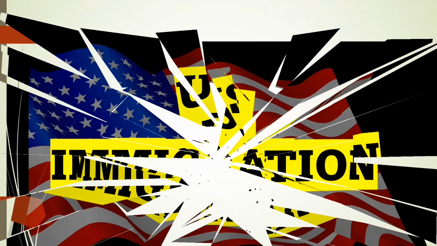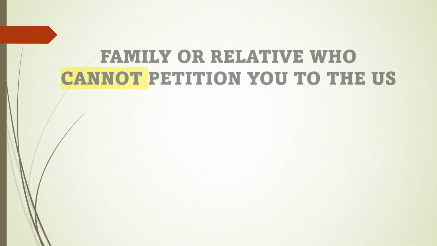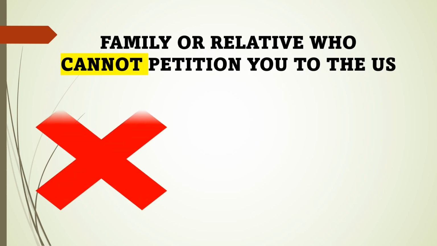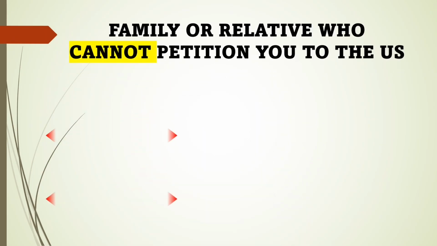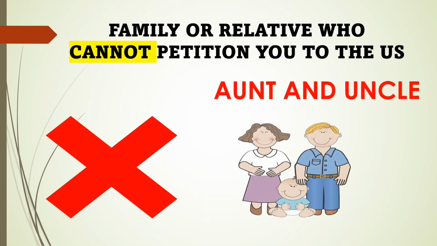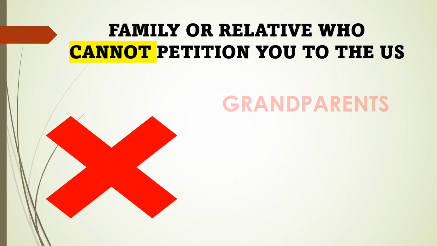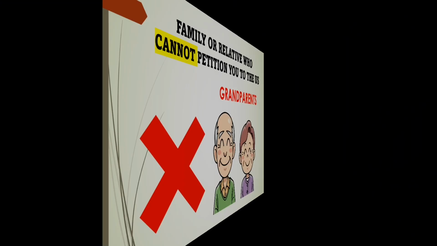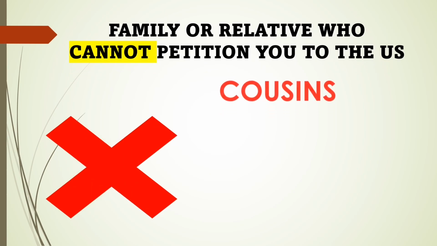Not all family members can be petitioned by a US citizen or a permanent resident. Not all family members or relatives can petition you to come to the US. For example, aunts and uncles cannot petition you to come to the US. In addition, grandparents, also cousins cannot bring you to the US.